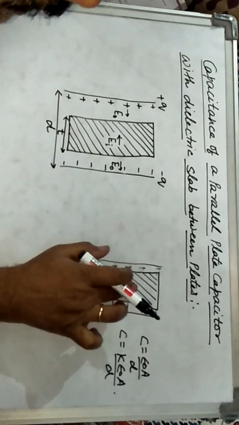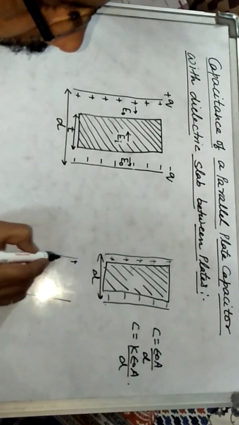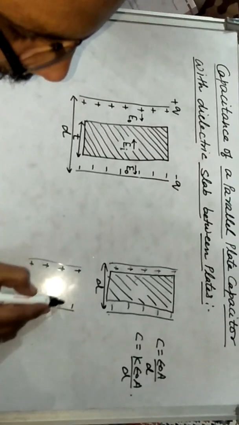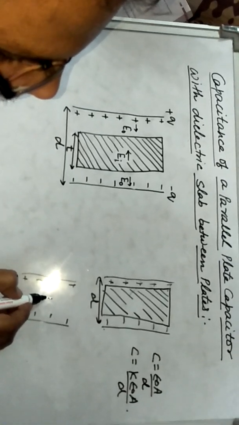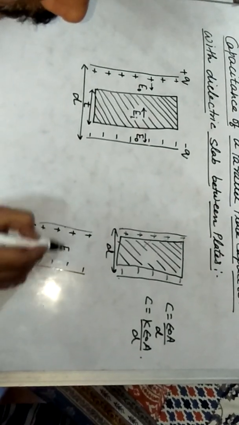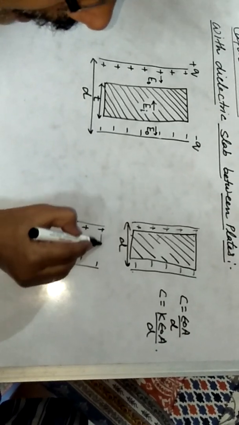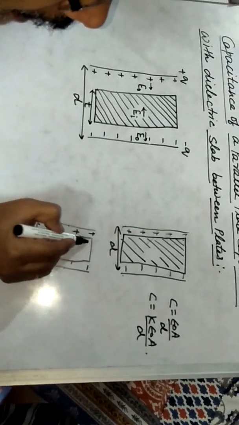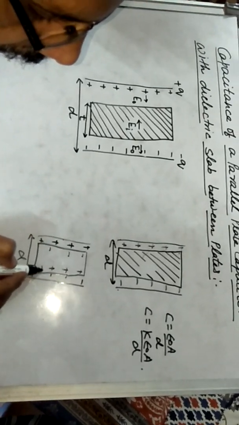Dear student, one thing I want to tell you. Suppose this one is a plate of a capacitor having equal and opposite charges, and when the medium between the plates was air, suppose the electric field between the plates is E. But when a dielectric slab is inserted between the plates, then due to induction opposite charges are developed on the sides of the dielectric medium.